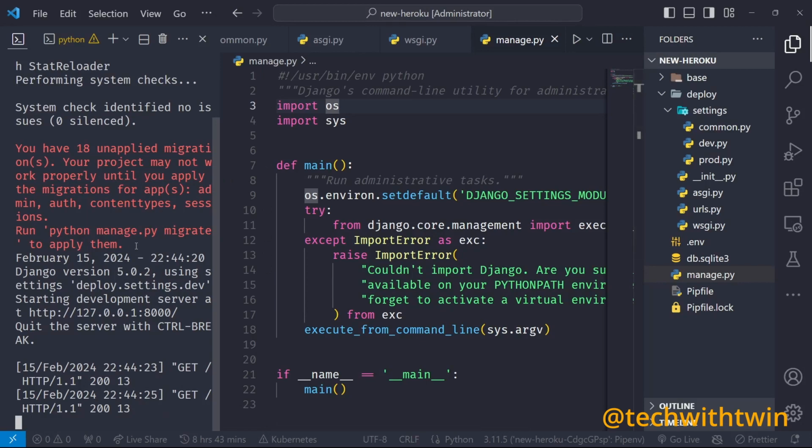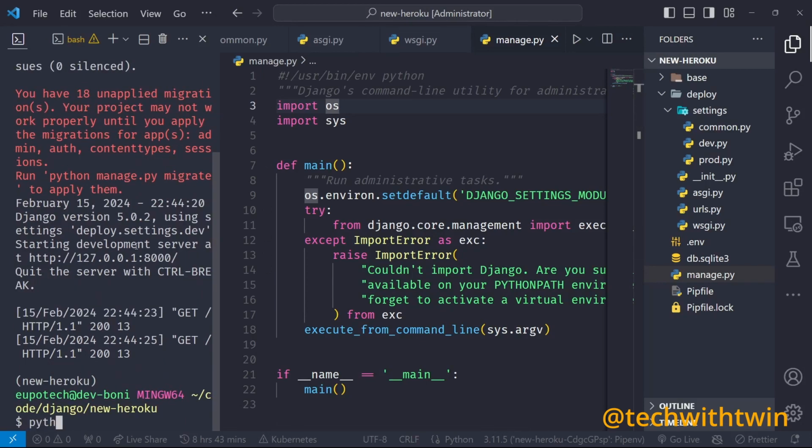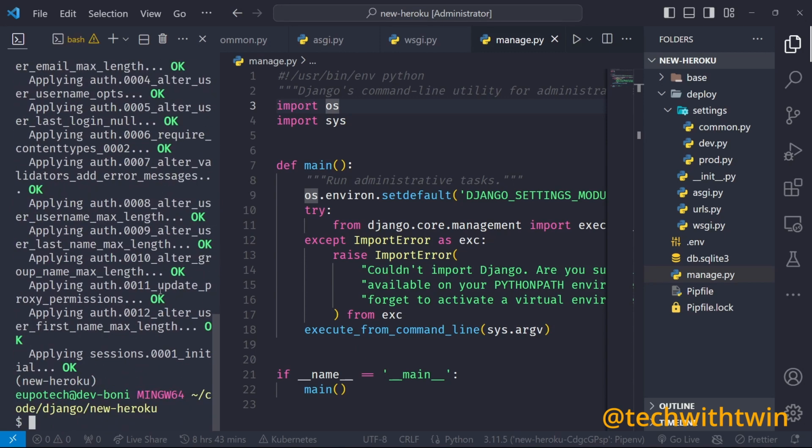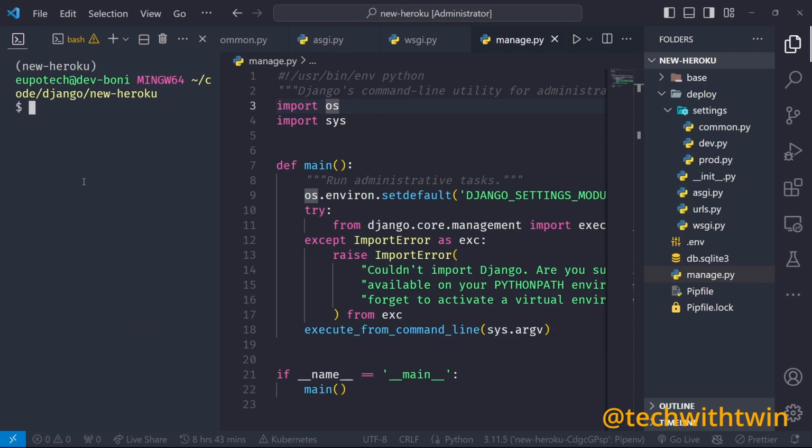So the next thing is to run the migrations as they are specifying. This one is to apply the migrations from Django, the core, auth, sessions. So we can say python manage.py migrate. This will migrate to our Postgres database. The next thing we are going to tackle is to create our views, so let's jump into it because we don't have much time.